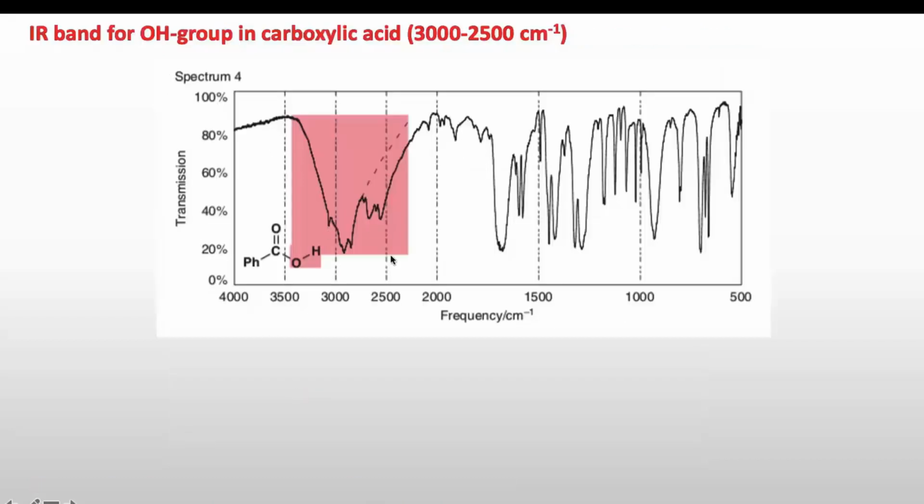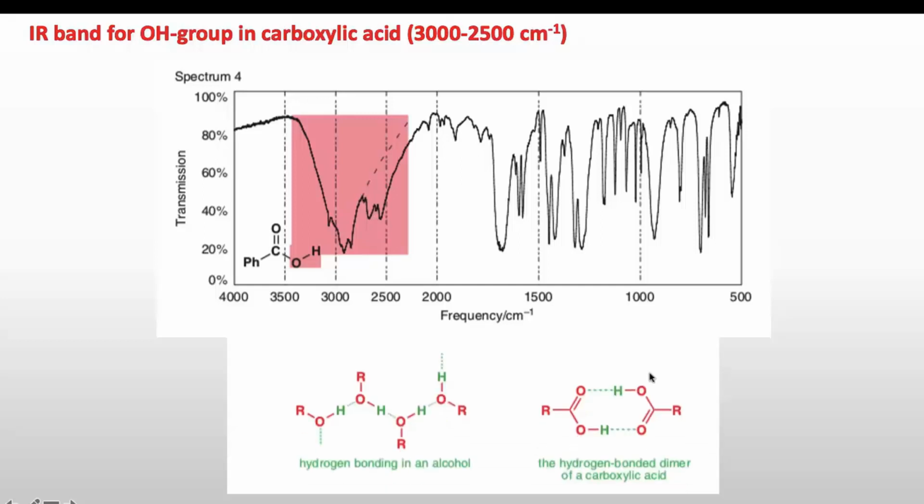This is the spectrum for benzoic acid, which has an OH bond in the COOH functional group, and you can see in this that we are seeing this band from 3000 to around 2500 centimeter inverse. The reason for this is the extent of hydrogen bonding in carboxylic acid molecules compared to phenol. Carboxylic acids exist as a dimer, so there is more hydrogen bonding. The more the extent of hydrogen bonding, the weaker the OH bond. The weaker the OH bond, the lesser the force constant and the lesser the frequency required for vibrating the OH bond.